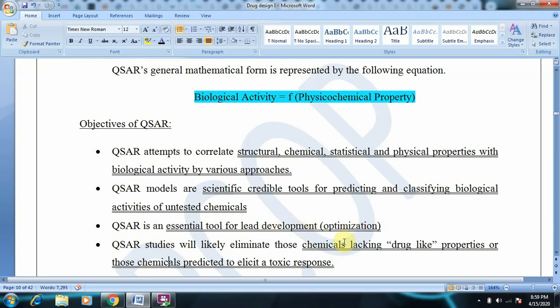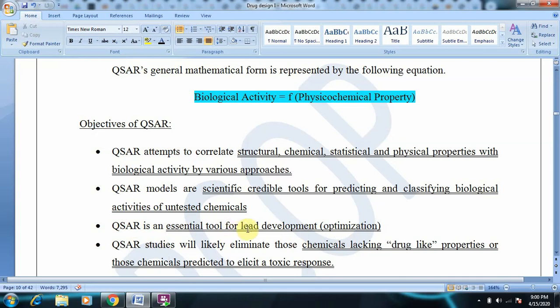We can optimize its structure. Suppose we have a lead molecule with activity on a protein, for which its IC50 value, that is inhibition concentration at 50%, is around 100 nanomolar. Based on QSAR studies, we can modify the structure of that lead so that at 50 nanomolar it will be active.